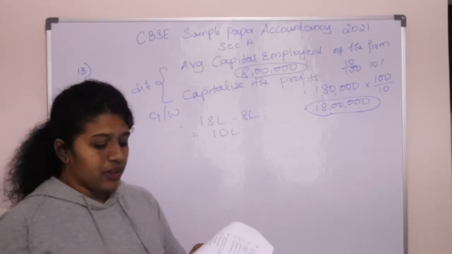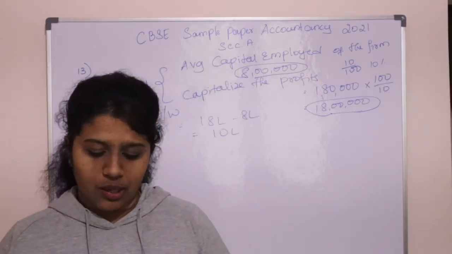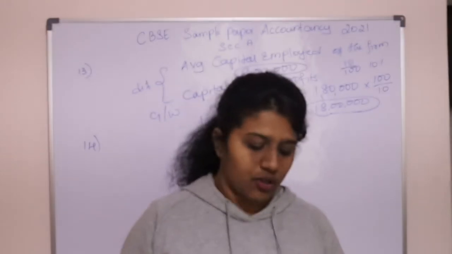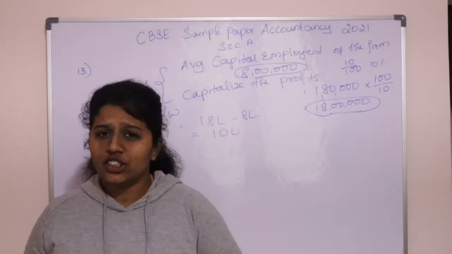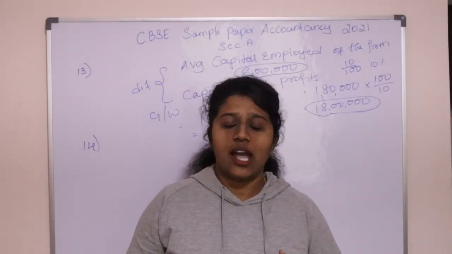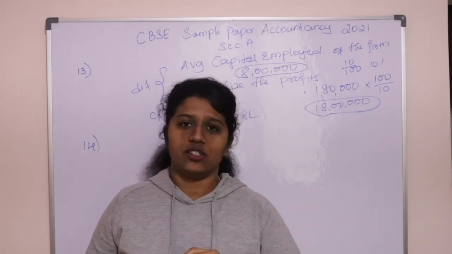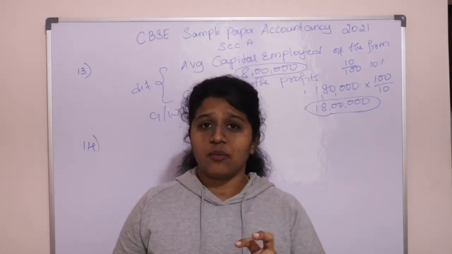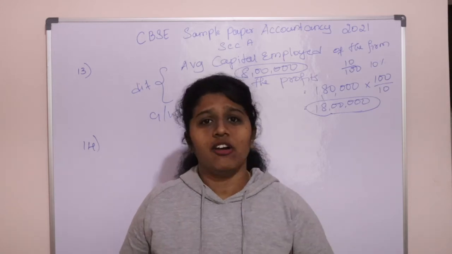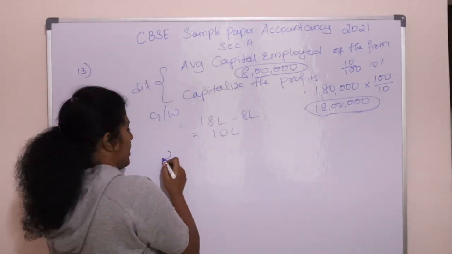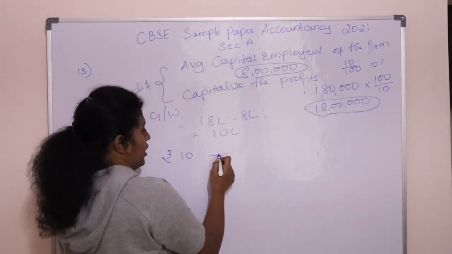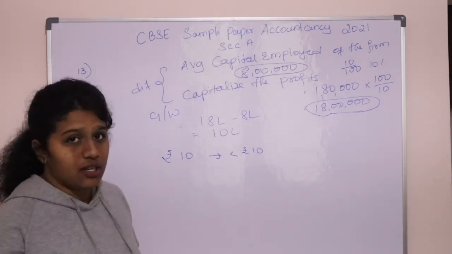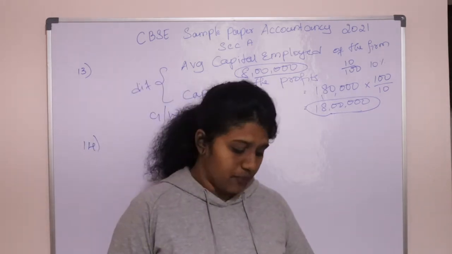14th question. In which of the following situations does the Companies Act 2013 allow for issue of shares at discount? Do you know one thing? Shares cannot be offered at discount. As per the recent Companies Act 2013, shares can be offered at premium or at par. It cannot be offered at discount. For example, if the share value is 10 rupees, you cannot issue for less than 10 rupees. In general, you cannot offer a discount on the share.